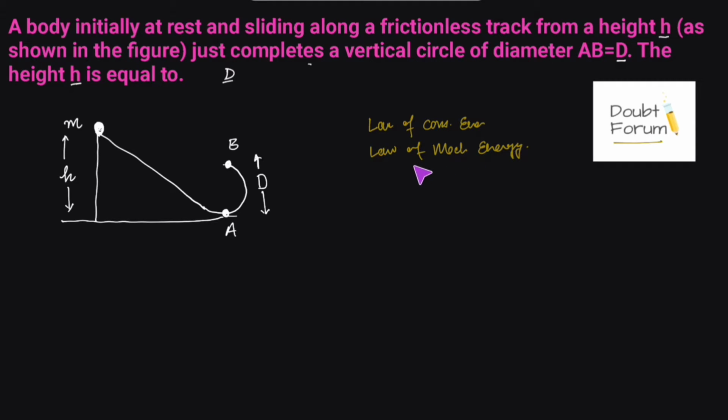Also, we would learn the significance of frictionless track. In the question it is given, the track is frictionless. Then we would learn a little bit about circular motion. Before solving the question, we would understand the nature of circular motion, various forces, particularly the centripetal force, which acts in a circular motion. And then we will see some circular trajectories for a mass tied to a string, or for a mass moving along a circular track.